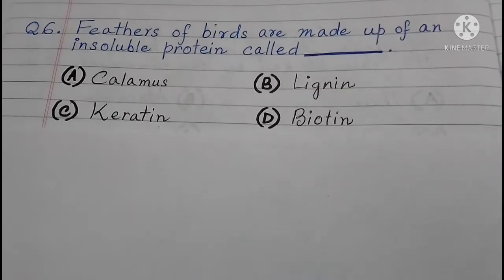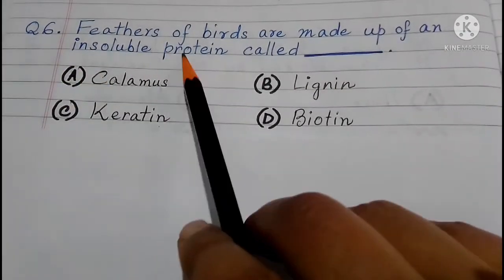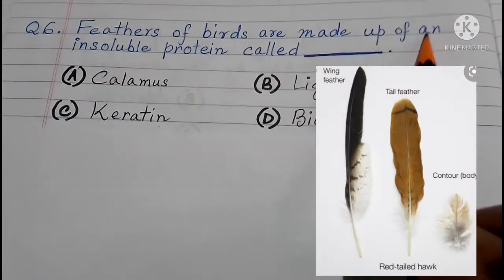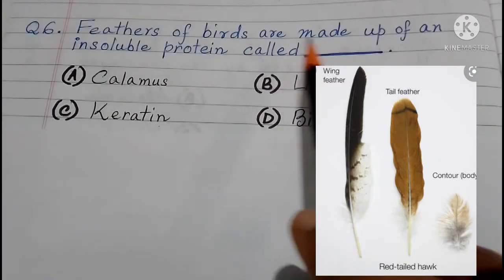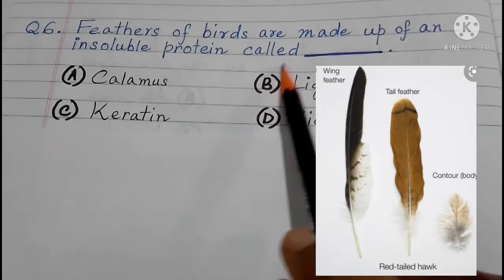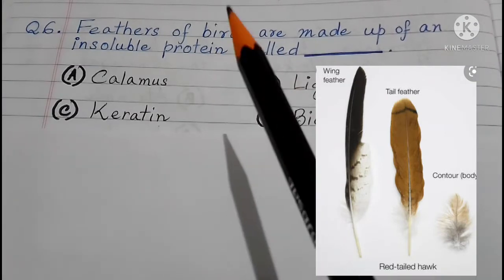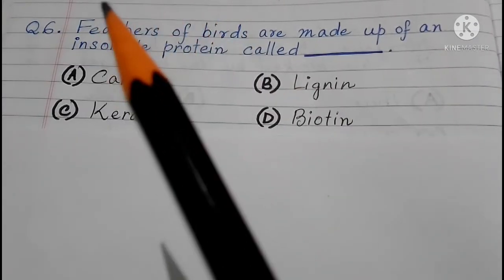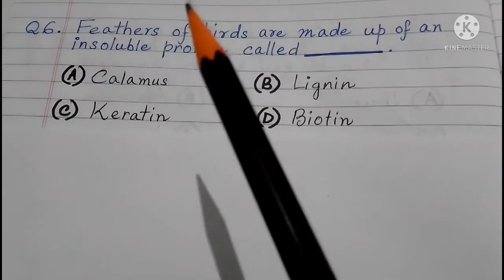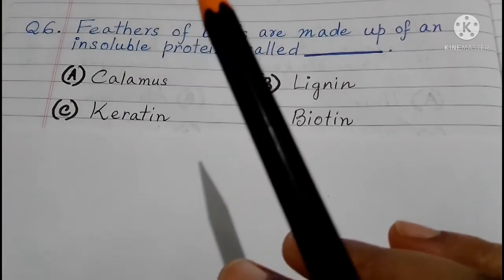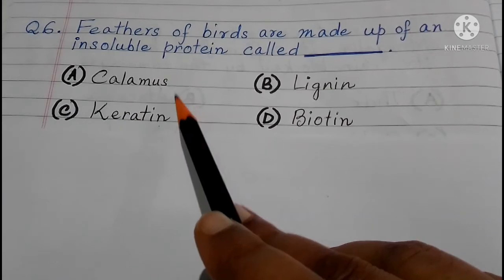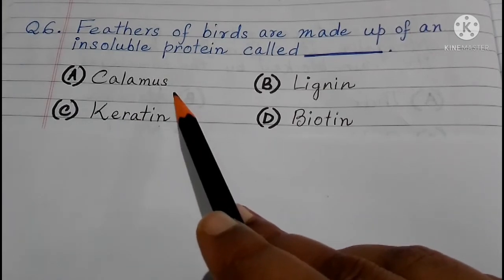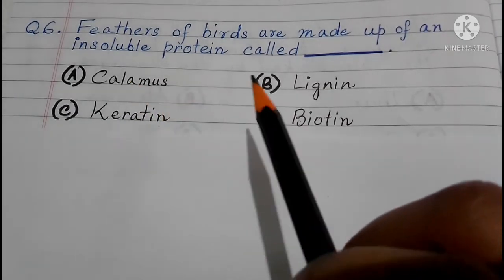So moving towards question number 6. Feathers of birds are made up of an insoluble protein called dash. Insoluble means that particular thing must not be soluble in water, phenol or oil. Nothing. So first one, calamus. Calamus is actually a plant root rhizome which is used to make medicines.